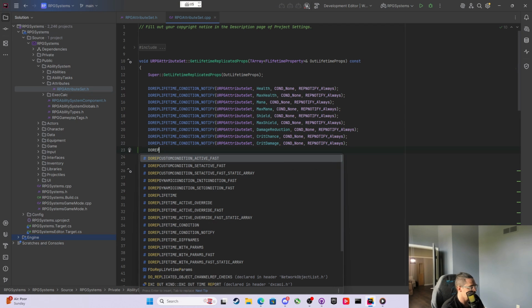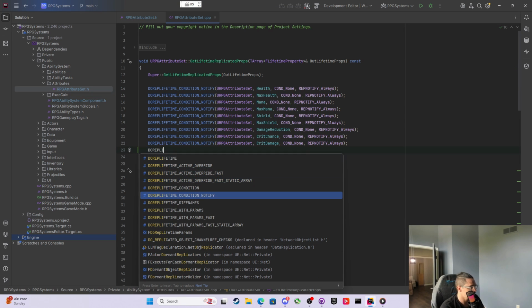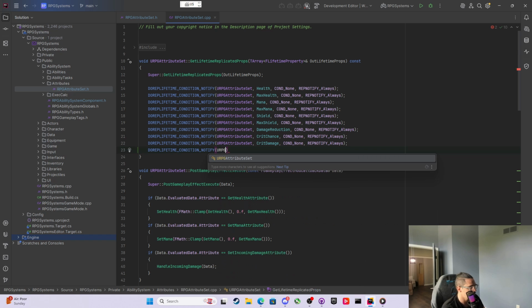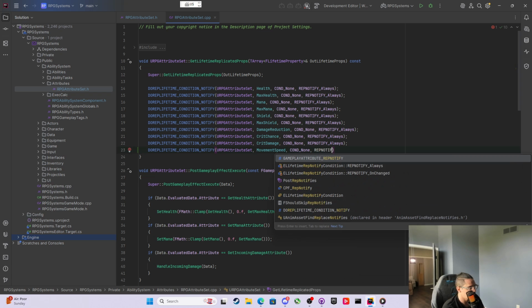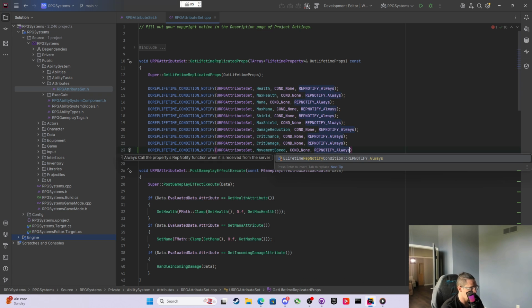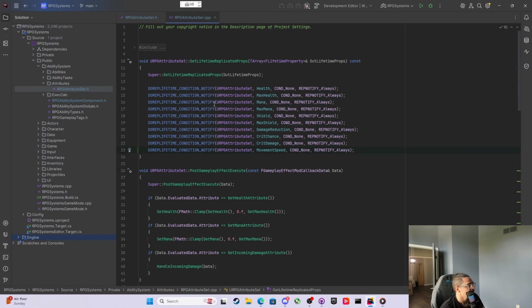Do rep lifetime, condition notify, URPG movement speed, rep notify, always. Okay, so that's added there.